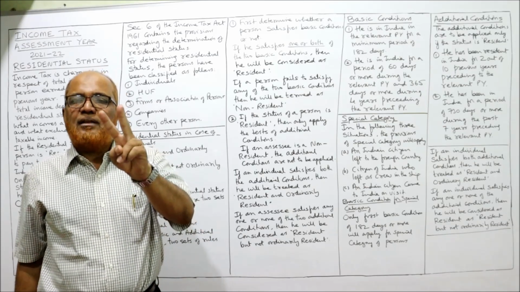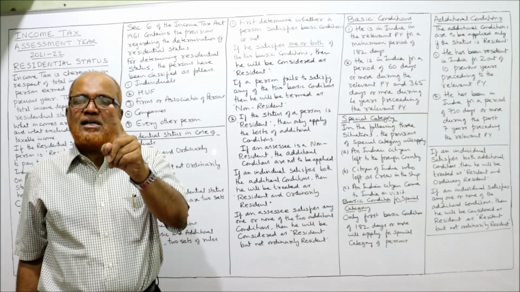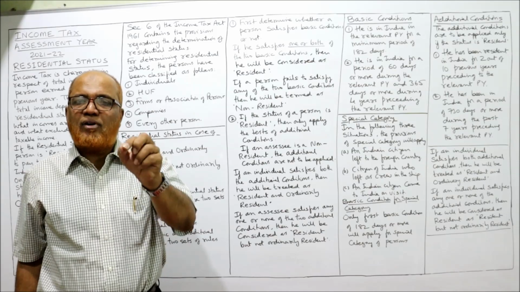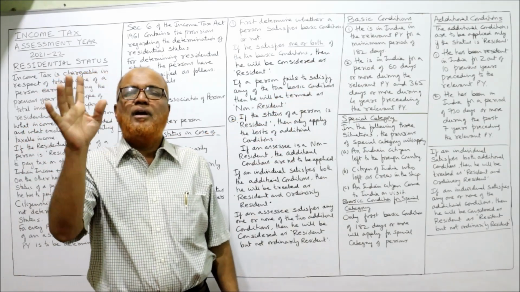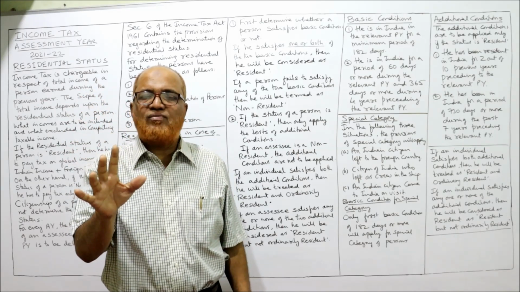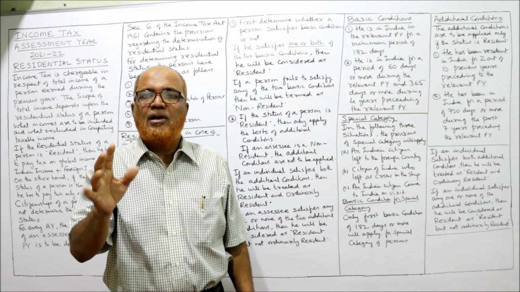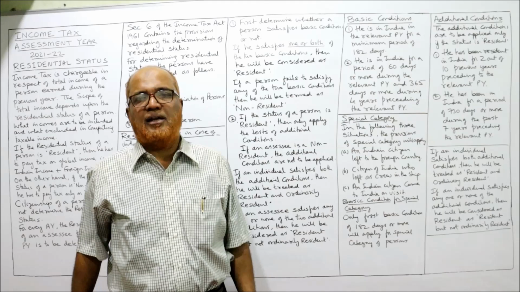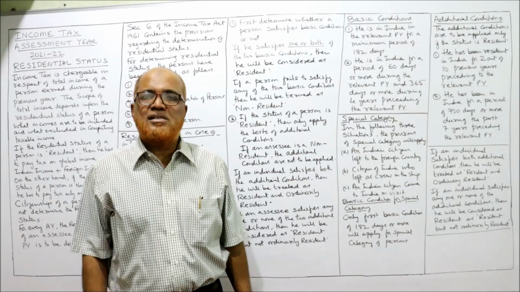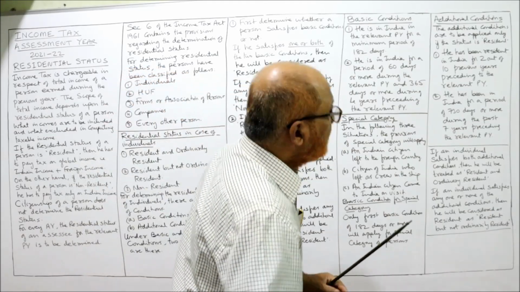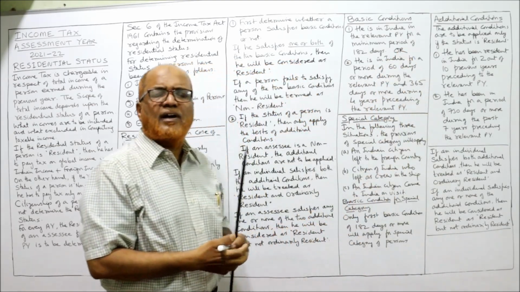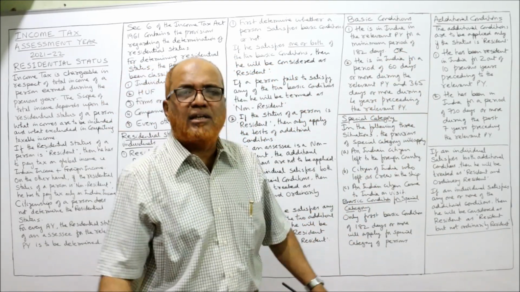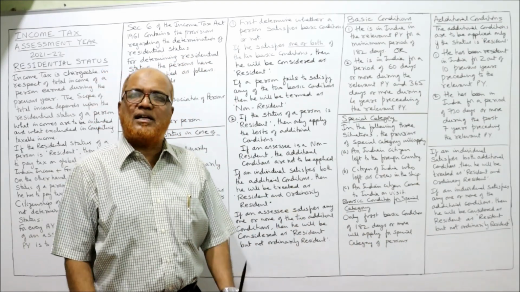Two basic conditions are there. The first basic condition says he must stay in India for 182 days or more during the previous year. First condition. If he is not satisfying the first condition, we have to check the second condition. That's why "or": first or second. If the SSC satisfies any one of the conditions, that is enough. He will become a resident.